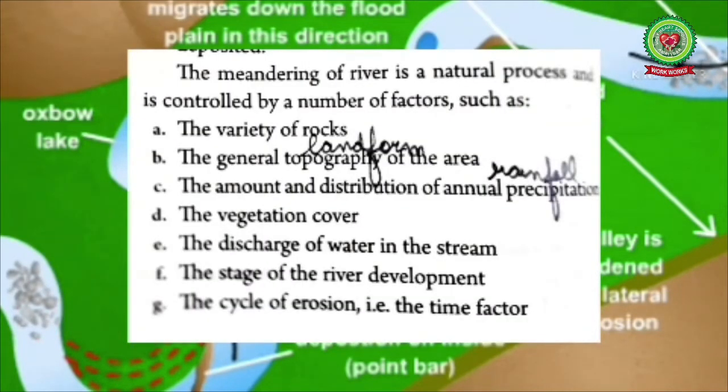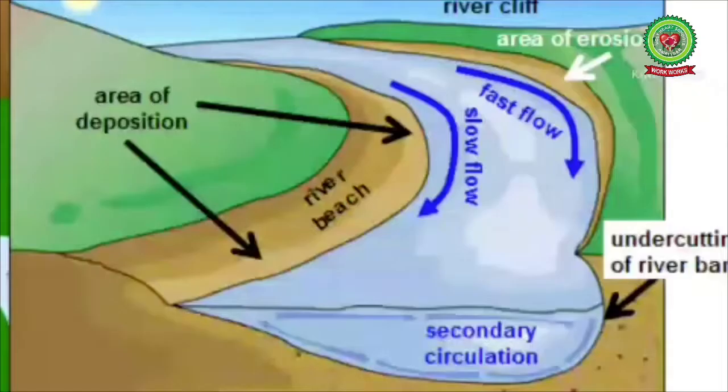The meandering of the river is a natural process and is controlled by a number of factors, such as the variety of rocks. In soft, porous rocks, more meanders are formed due to rapid erosion, whereas in hard rocks, erosional work is less, so meanders are also less. Next, we have the general topography of an area. Meanders are mostly found in the plains because in the plains the depositional work is more, and in the meanders the deposition is done on the inside convex bank where the velocity of the river is less.